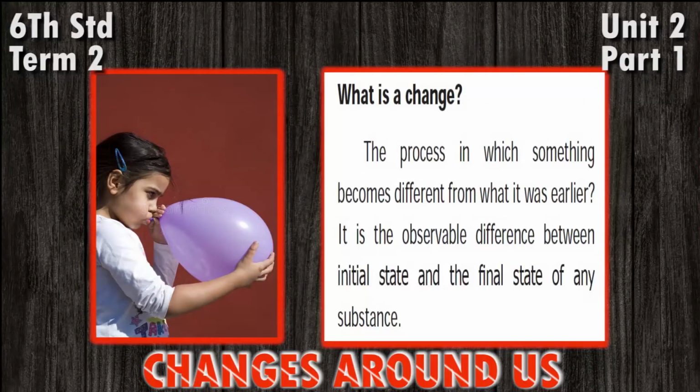Changes in which no new substance is formed are called physical changes. For example, breaking of a glass: no new material is formed. Freezing of water. These changes are called physical changes. Changes in which new substances with different properties are formed are known as chemical changes.